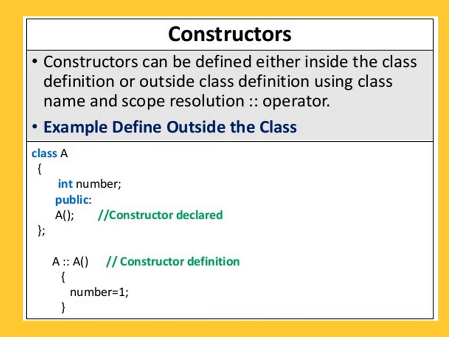But outside the class, if you want to declare, then you have to use the scope resolution operator, that is name of the class, scope resolution operator, and name of the constructor. And in body of the constructor we assign number is equal to 1. Means what? If you are declaring the constructor inside of the class, then you can normally write. But when you are going to define that particular constructor outside of the class, that time you have to write the name of the class with scope resolution operator and name of the constructor.